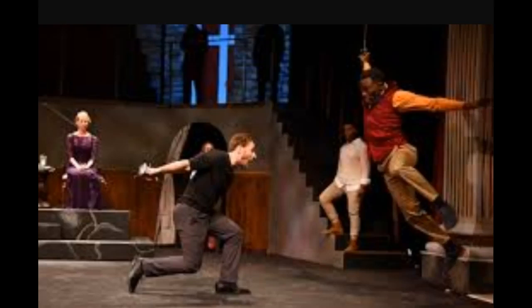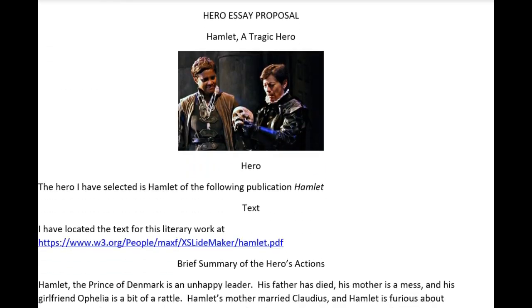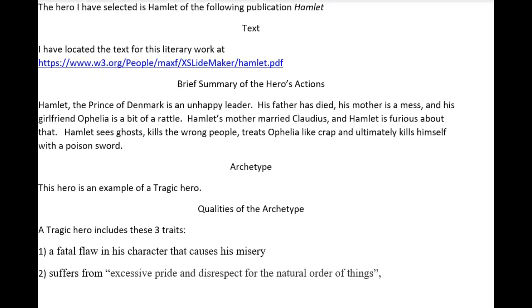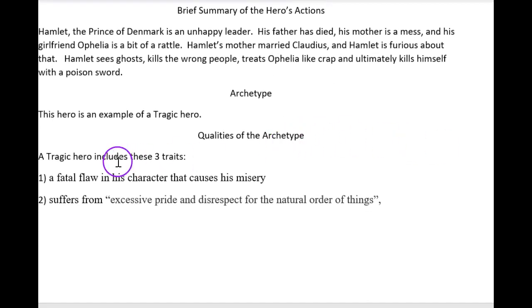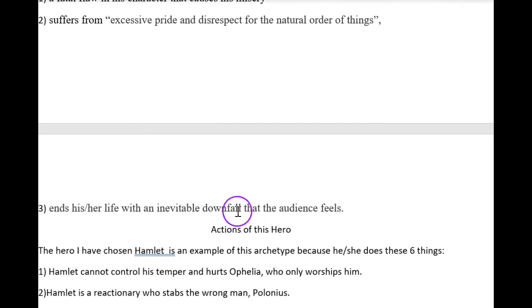Using our same example of Hamlet, I'm going to pop a little video right here in case you might be confused about this. Stay with me and follow along. So we've proceeded through the template and are now at the point where we indicate the 3 tragic hero traits. The one that I'm demonstrating for you here is this last trait: ends his life with an inevitable downfall that the audience feels.